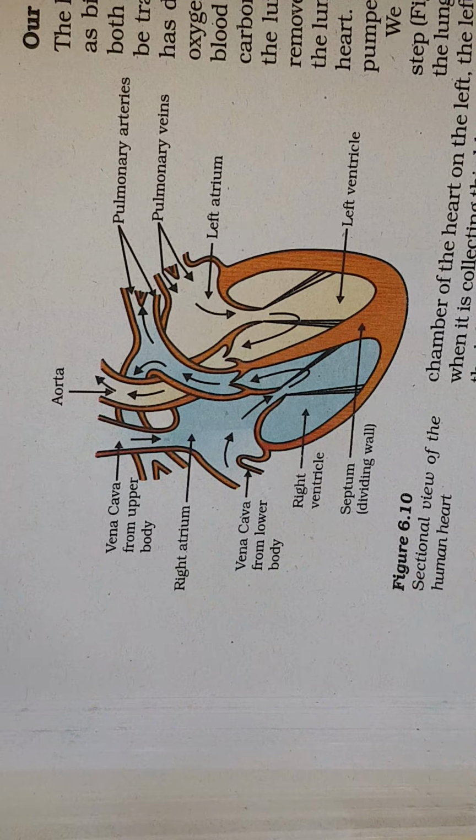Now if you closely observe the heart, you will find it is somewhat triangular in shape. It is a highly muscular organ, because it is always pumping. It takes the blood to the lungs, and then pumps it to the various organs of the body. So it is also called the pump of the body.